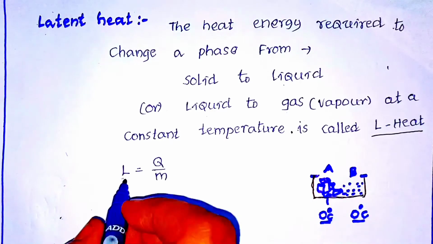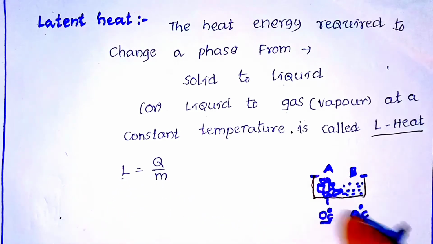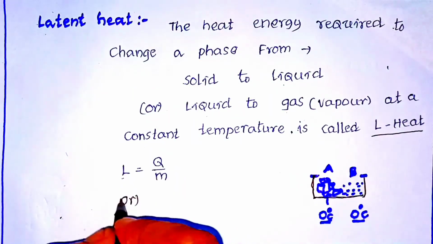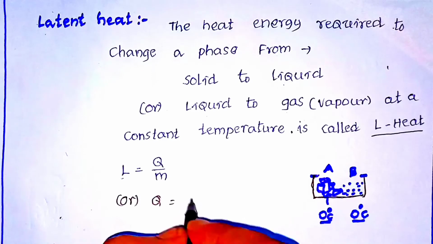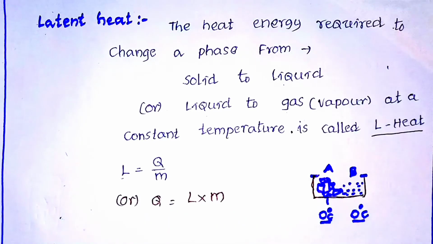It is denoted with L. L is equal to, the formula is Q by M, or Q is equal to L into M.